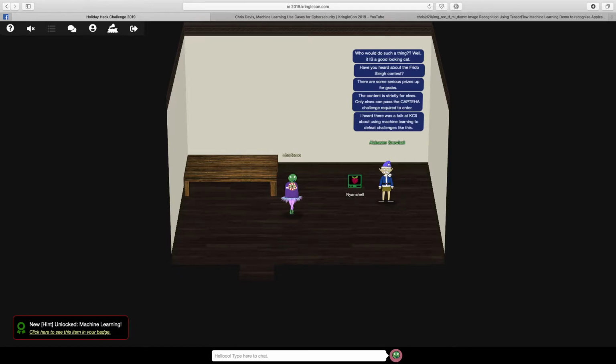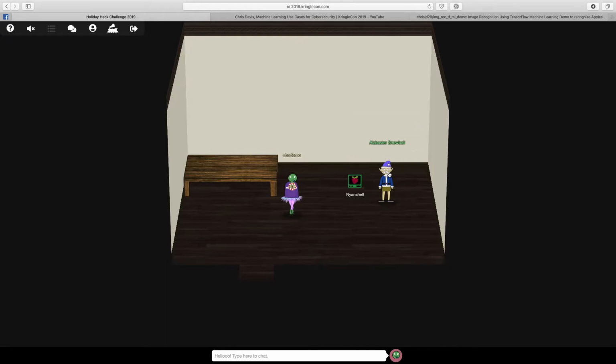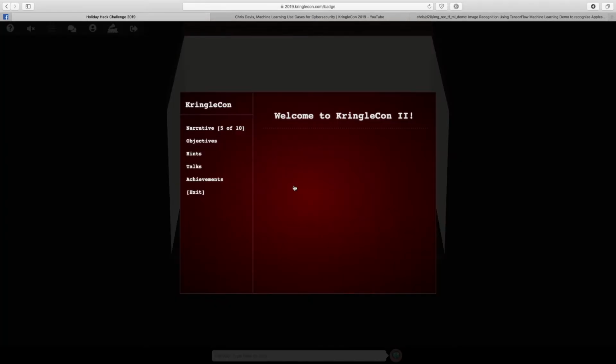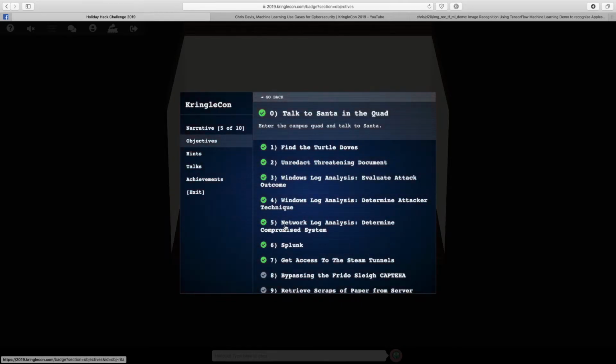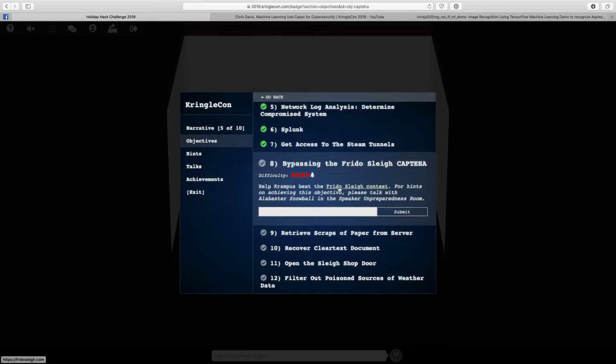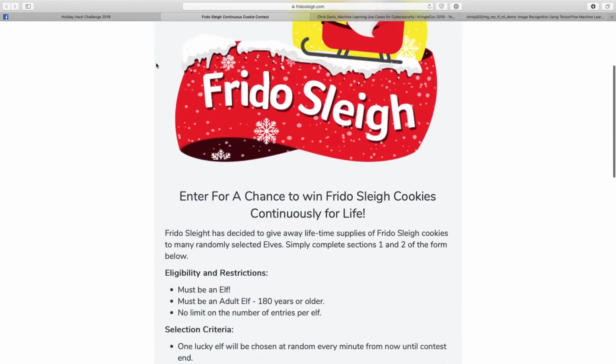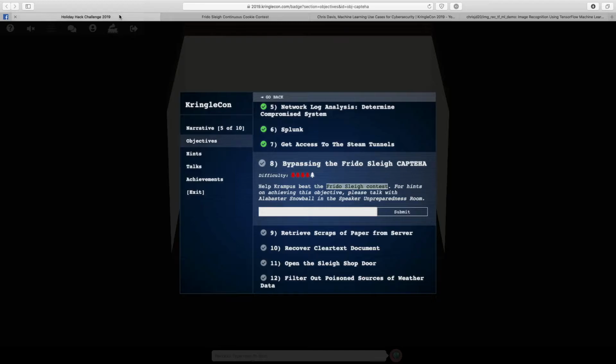Looked at the CAPTEHA challenge required to enter. Heard there was a CrinklCon 2 talk about machine learning to defeat challenges like this. Okay, awesome. So objectives, the Frido Sleigh contest. So let's open up that contest page. There we go. Okay. Perfect.